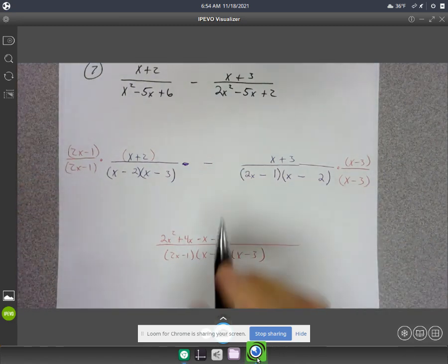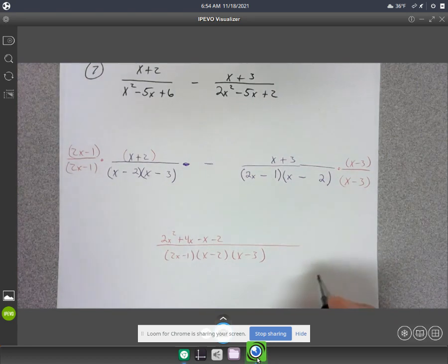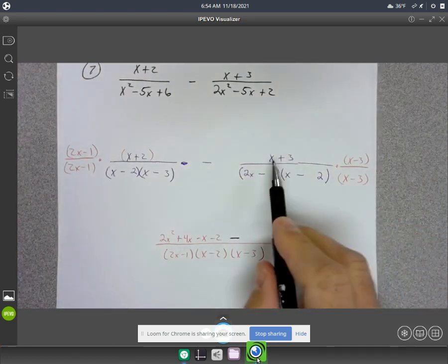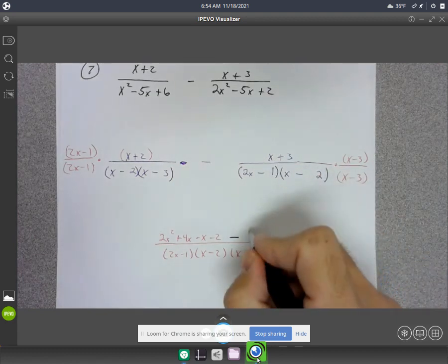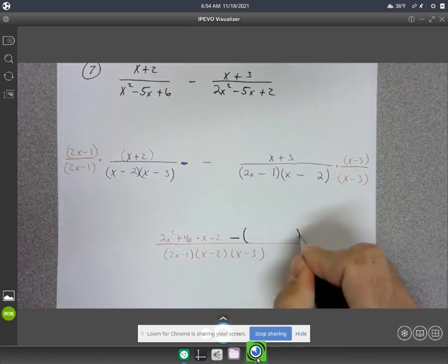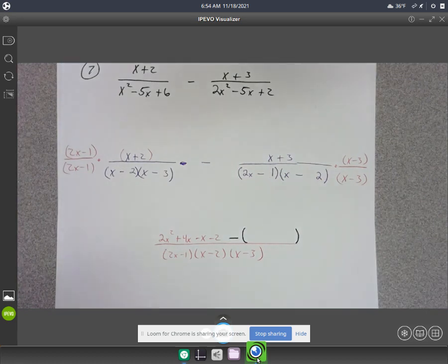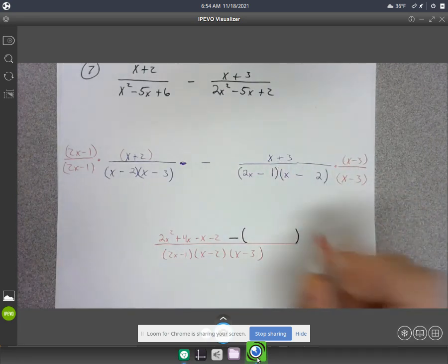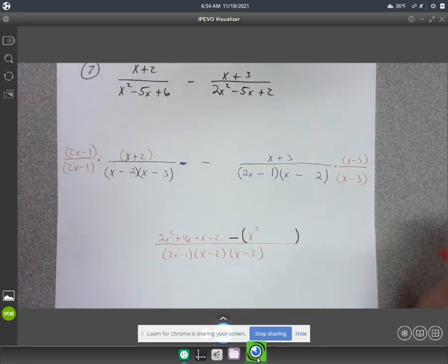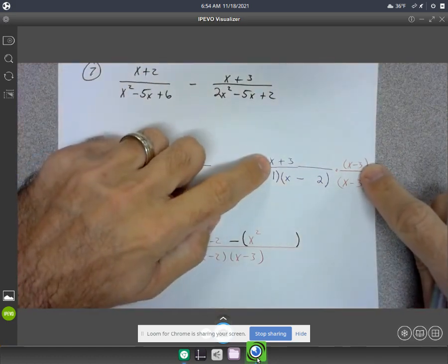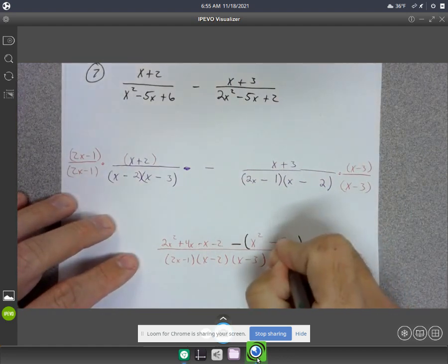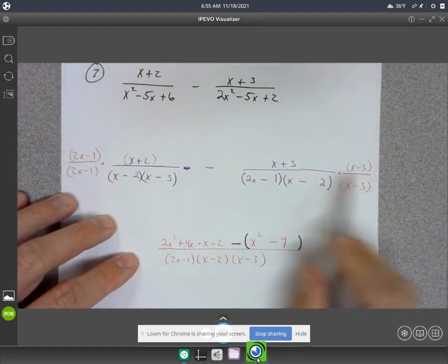All right, this minus symbol is going to be the important part. It's going to be minus, and then I have to subtract off this whole thing, okay? This is going to be difference of squares, x plus 3 and x minus 3. So it's going to be x times x is x squared. The negative 3x and the positive 3x are going to cancel out, and you'll be left with a negative 9 in the end. Positive 3 times negative 3.